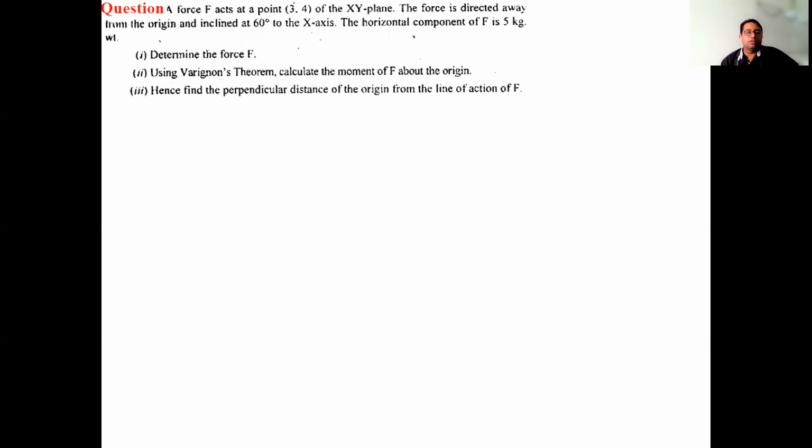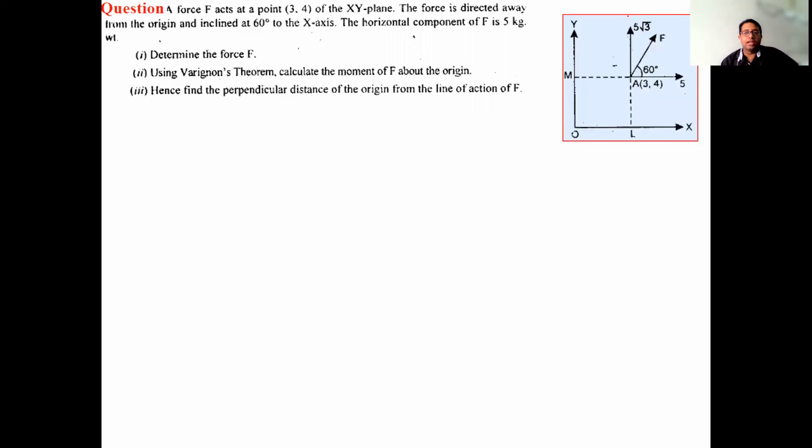So firstly, what is the question saying? I would make a diagram like this. It says you have to take a force acting at the point (3,4). So I have considered the point (3,4) and taken the force F, and the direction is also clear in the question.